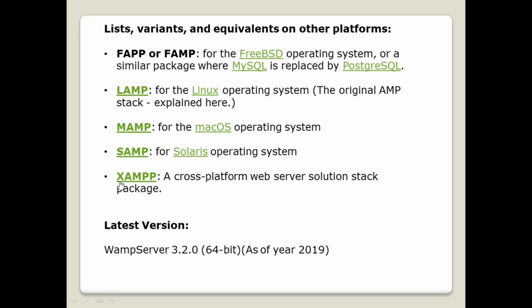That is, X represents cross-platform web server, where you can use this particular version of the software either in Windows or in Linux. The latest version of the WAMP server is 3.2.0, which is a 64-bit one. You have two variations, 32-bit for your 32-bit operating system and 64-bit for your 64-bit operating system.